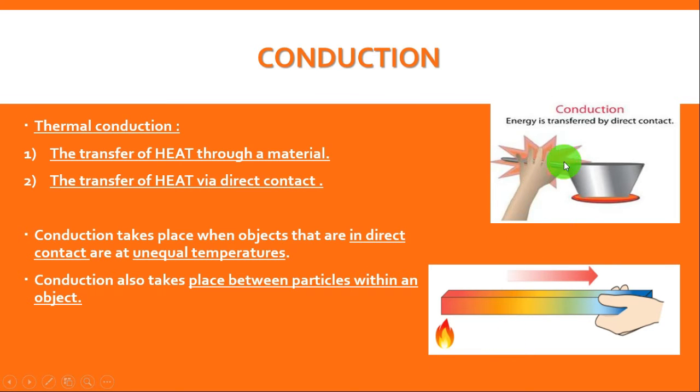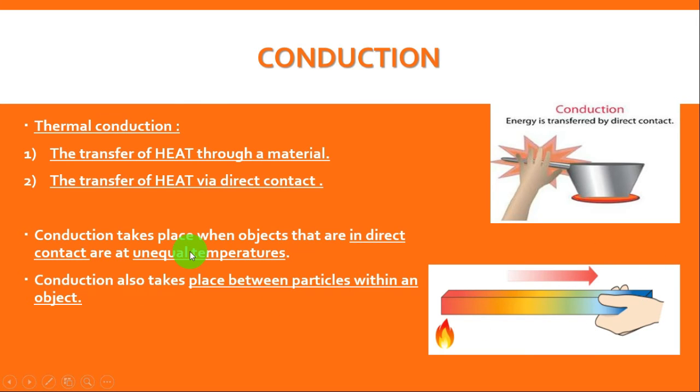When you touch the object with your hand, direct contact, or through the same material. Now the fire is here. So how will the heat reach my hand? Because of conduction, the energy or the heat will transfer from here through the material till my hand. Okay?